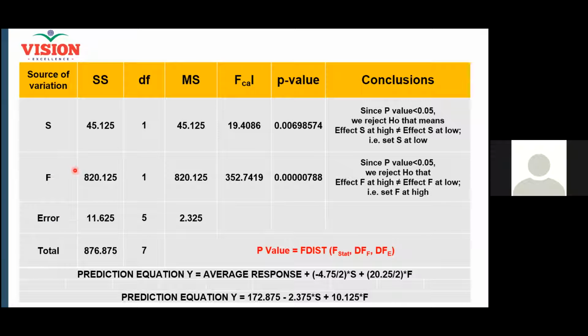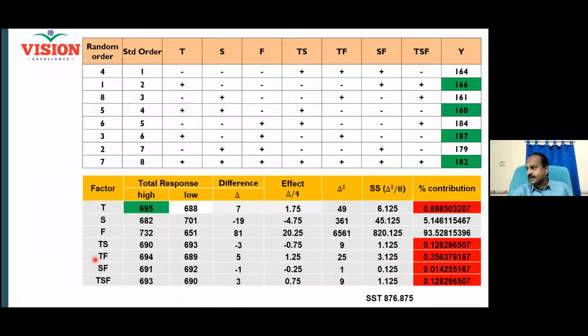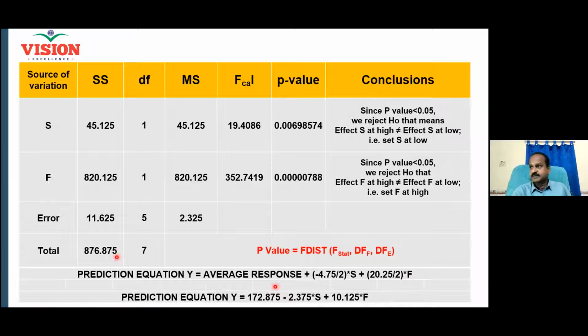What you have not understood using the factor, the certain effect you have understood from the factor S and F. But then the total effect is this much. So the difference is nothing but the error effect. Can I say? The total 876, what you got here, the total sum of square 876 is written here.